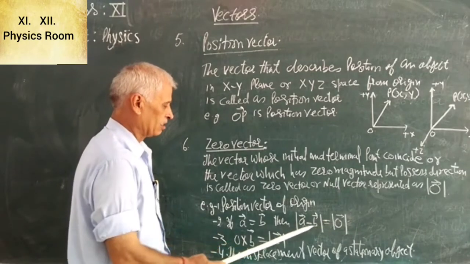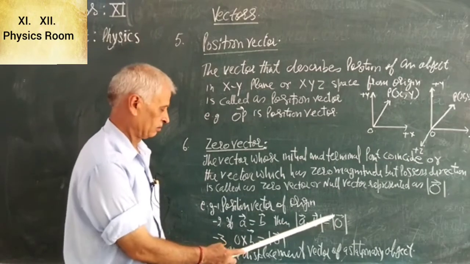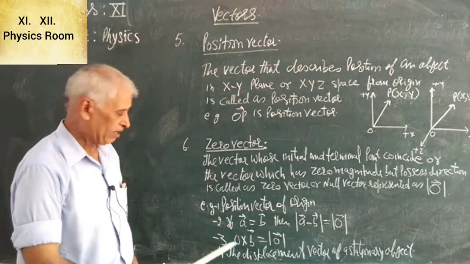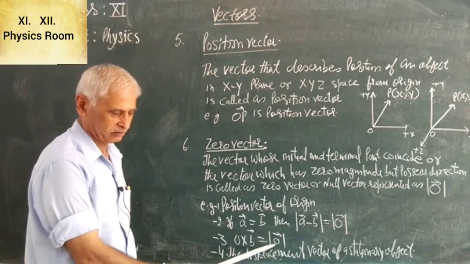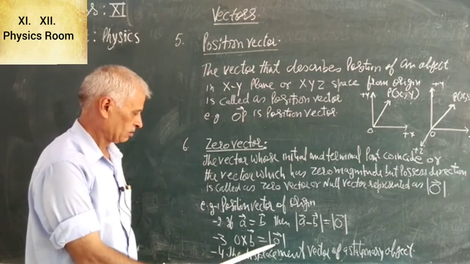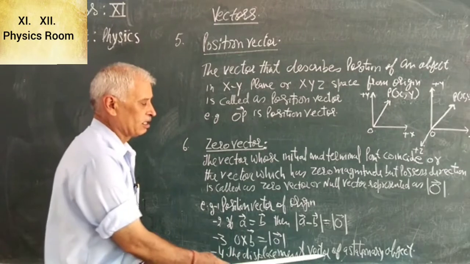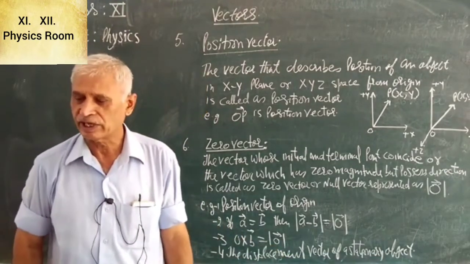So the subtraction of two equal vectors is a zero vector. Similarly, example 3, when a vector is multiplied by 0, it becomes zero vector. Fourth example, the displacement vector of a stationary object is also a zero vector.